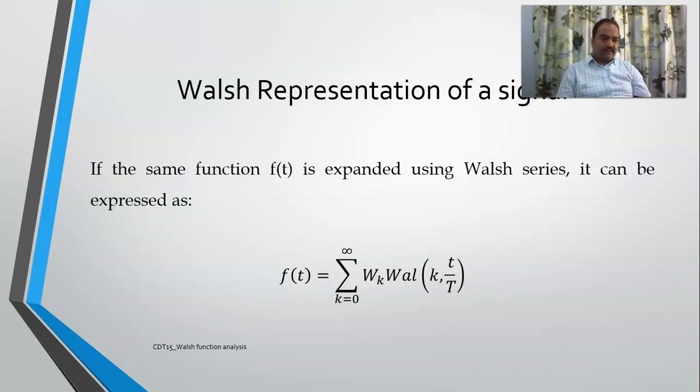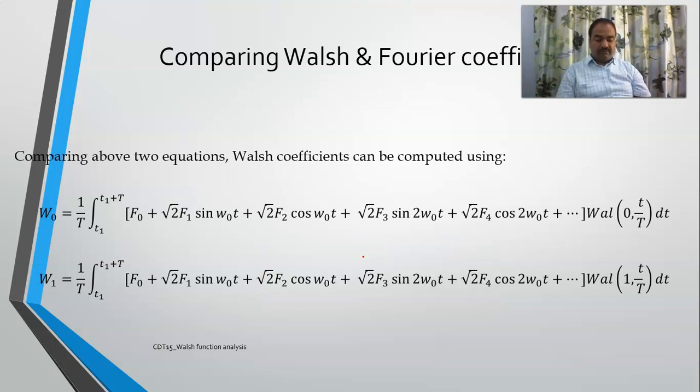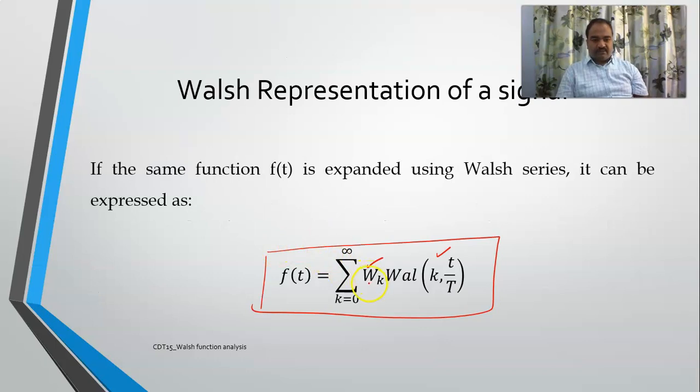On the other hand, consider the Walsh representation of a signal. The same signal can be represented using a Walsh series, and this is the representation of the Walsh series. This is the Walsh function, and these are called the Walsh coefficients. Now, if you compare these two equations, the Walsh coefficient representation and the Fourier coefficient representation, this is the Walsh coefficient and this is the Walsh function. So how do you determine the Walsh coefficient? This is given by this particular formula.